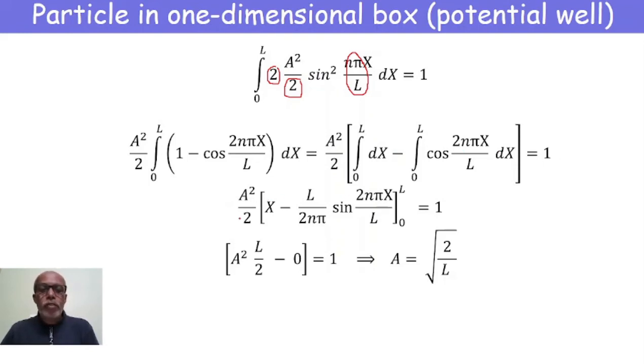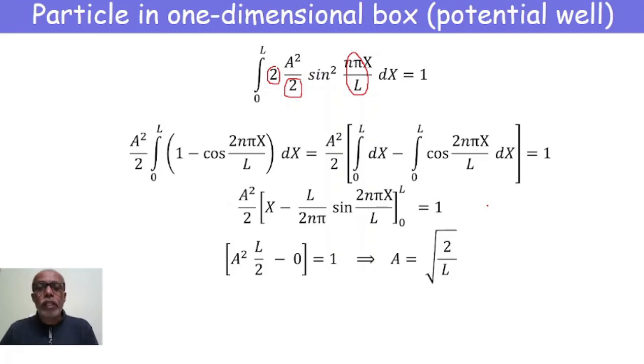Now A²/2 is taken outside, again common. The integral of dx is x, and the integral of cos is L/2nπ into sin(2nπx/L), with the limits 0 to L, that is equal to 1.